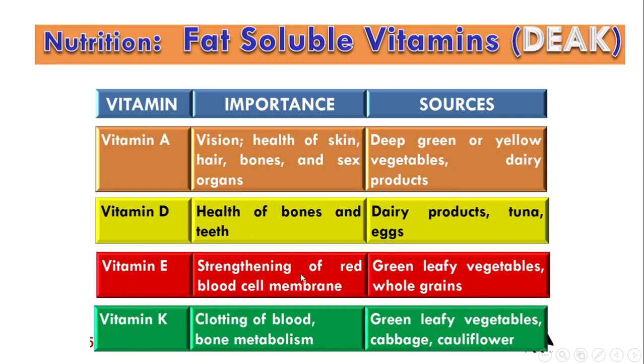Vitamin E is for strengthening of red blood cell membranes. It is found in green leafy vegetables and whole grains. Vitamin K is for clotting of blood and bone metabolism. Sources: green leafy vegetables, cabbage, cauliflower.